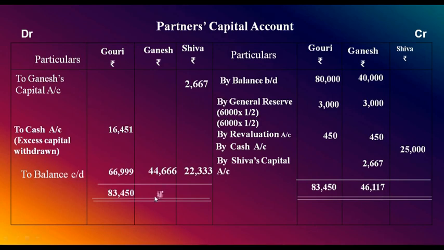46,117. Write the same total on the other side. Find the difference. 46,117 minus 44,666 comes to how much? 1,451. Now Shiva's capital account 25,000. Write the same total here, 25,000. There is no question of excess.